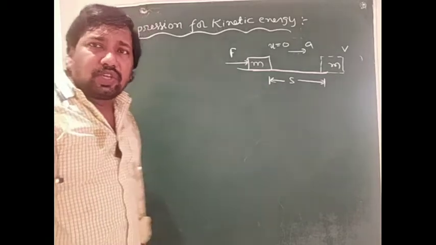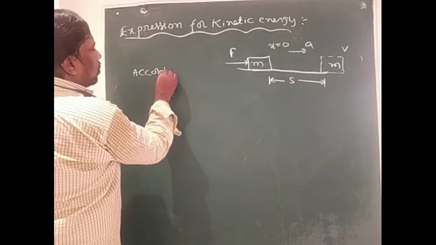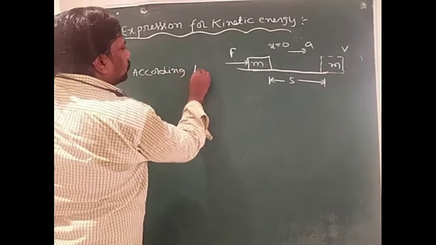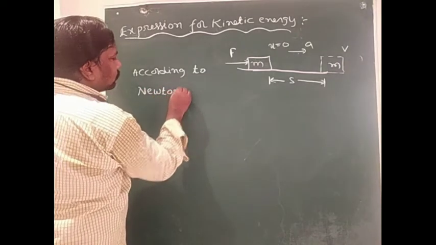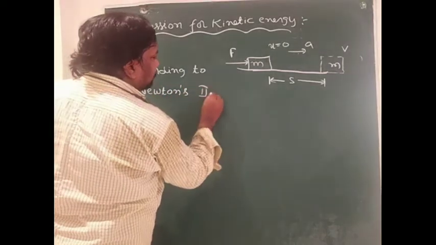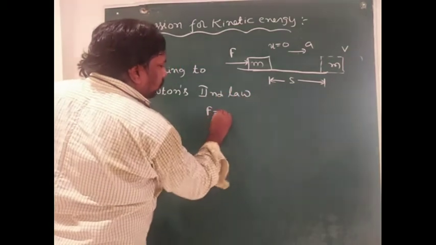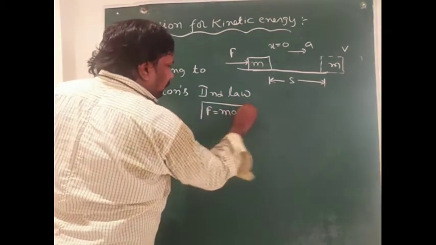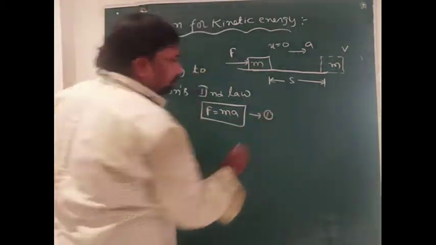In this situation, according to Newton's second law, F equals ma. This is equation number 1.